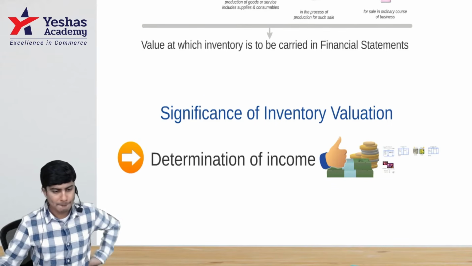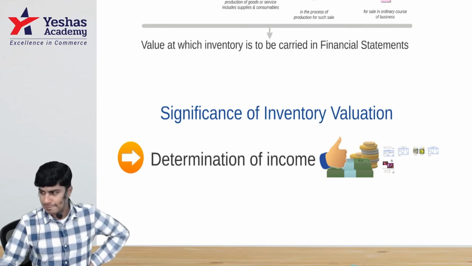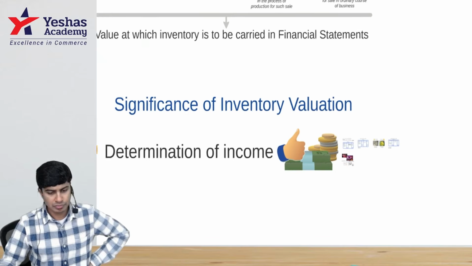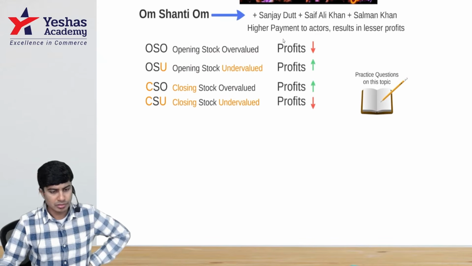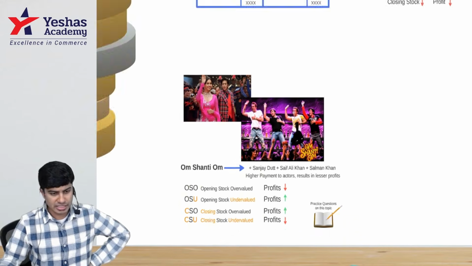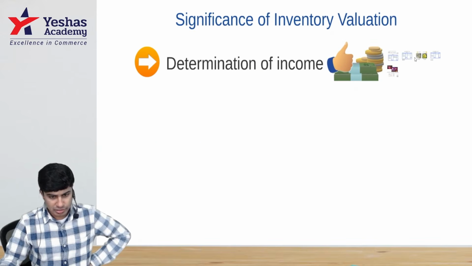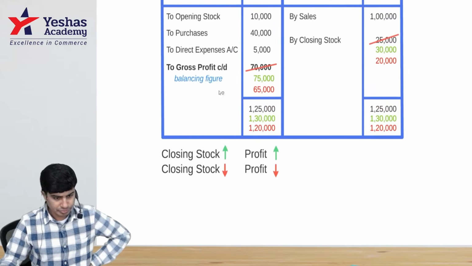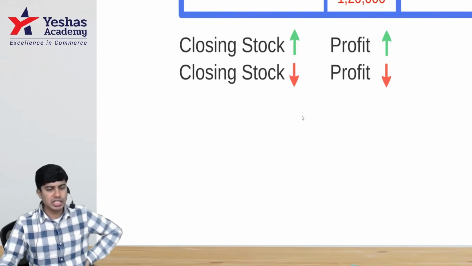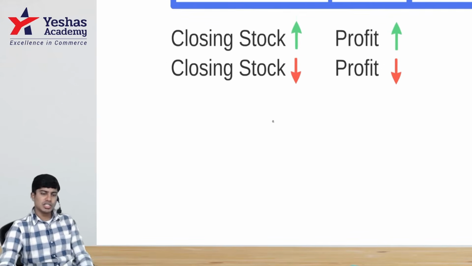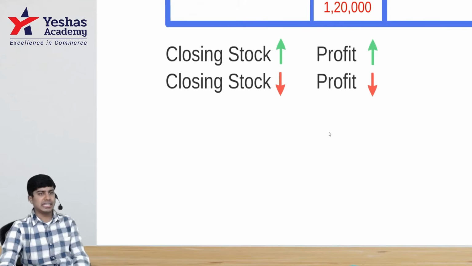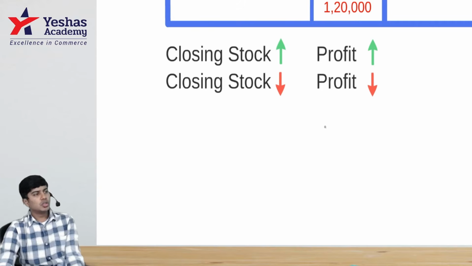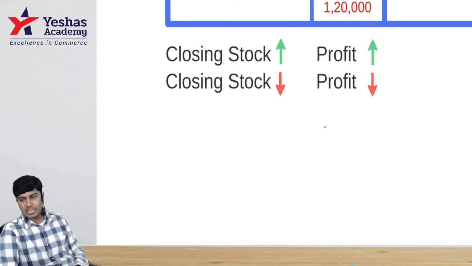Determination of income. Then write this part. Write this, just this. Closing stock increase, profit increase. Closing stock decrease, profit decrease. Closing stock, if it increases, profit increases. Closing stock, if it decreases, profit decreases.